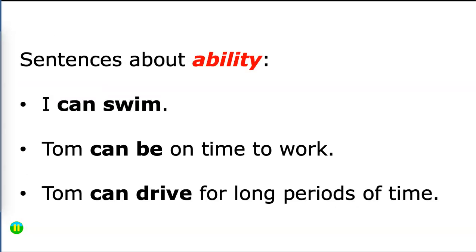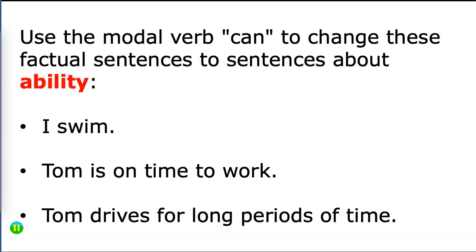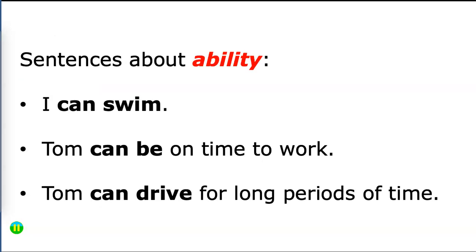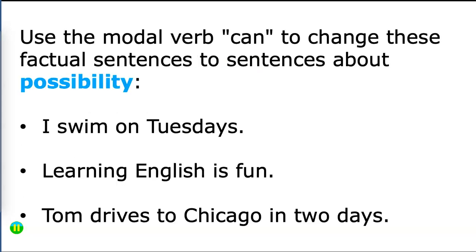So the sentences become, I can swim. Tom can be on time to work. Tom can drive for long periods of time. And notice we have to change the previous verb is to be once we use the modal verb in the sentence about Tom.